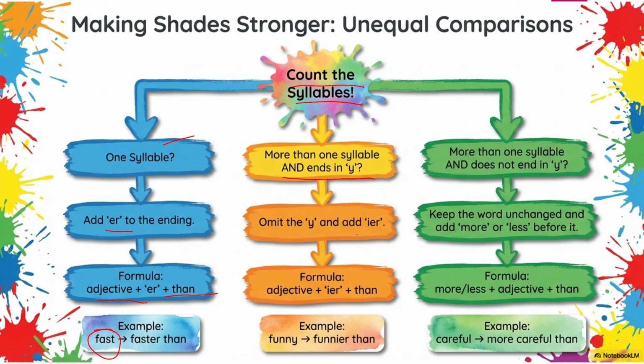Then if your word is more than one syllable and ends in y, omit the y and add ier. Formula: adjective plus ier. Then funny becomes funnier. If it has more than one syllable and does not end in y, you have to keep the word unchanged and add more or less before it. We have a formula: more or less plus adjective plus than. Careful, more careful. Through these techniques, you can change your adjective into the comparative degree.